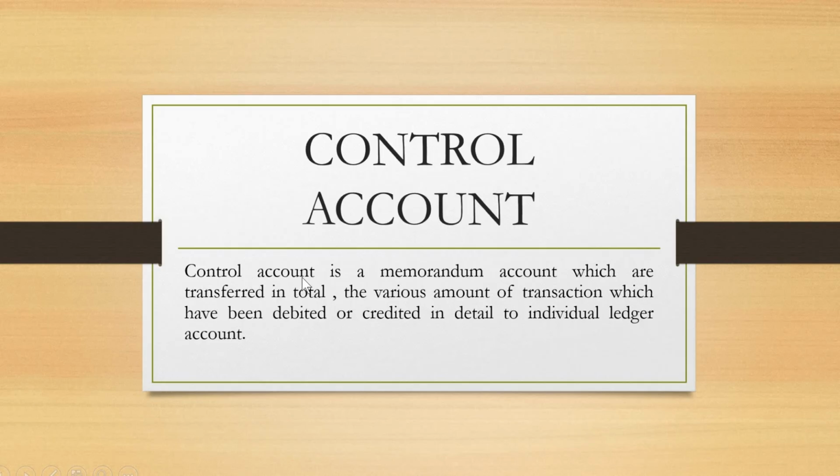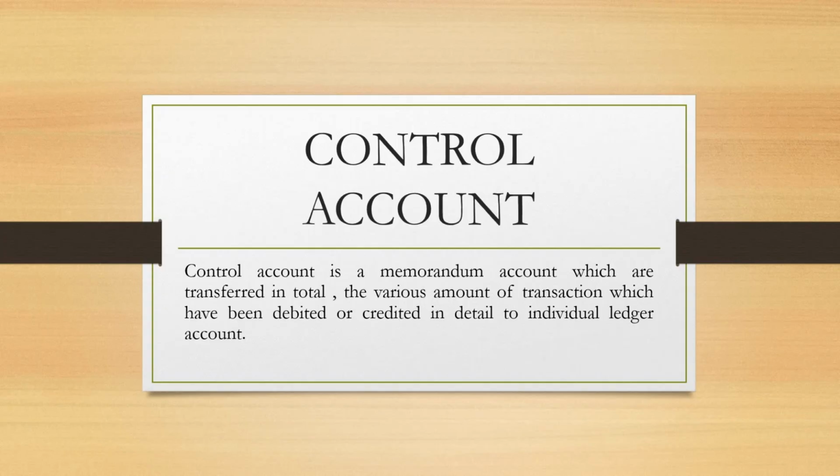So the two aspects of control account that we have are total creditors control account and total debtors control account. Why do we have this? Control account is a periodic account. Yeah, it's a periodic account. It takes place once in a year. And we are dealing with these control accounts in the sense of totality, total, summary, aggregate of all credit transactions.